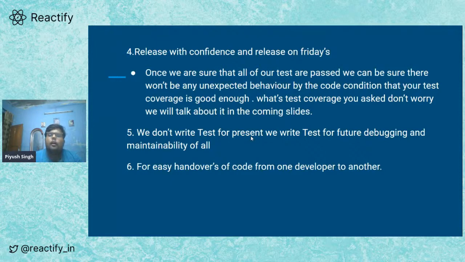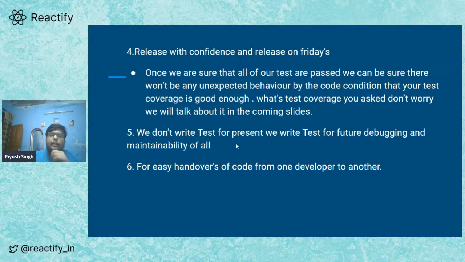Now you need to understand, when you write code, you might think this is extra code, we know what we are writing, there is no need to write tests. But we need to understand, we don't write tests for our present self. We write tests for future debugging and maintainability of the app. For example, if there are 10 people, you can easily hand over code from one person to another if there are enough tests and good test coverage in the code. We will talk about test coverage in the future slides.